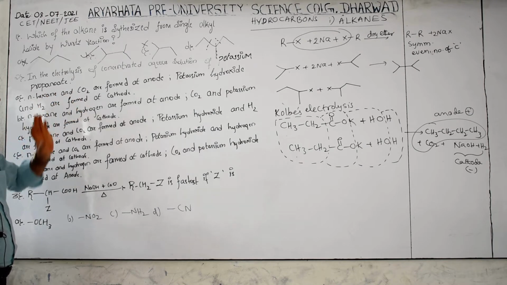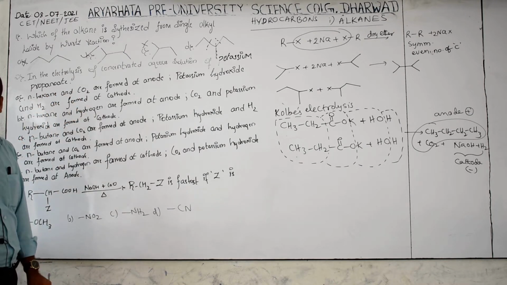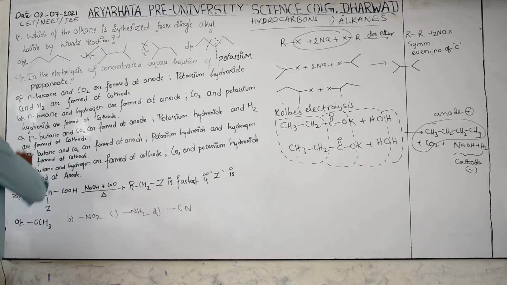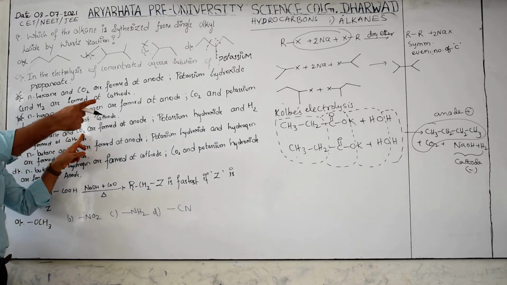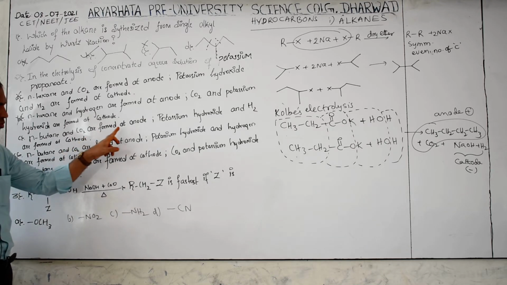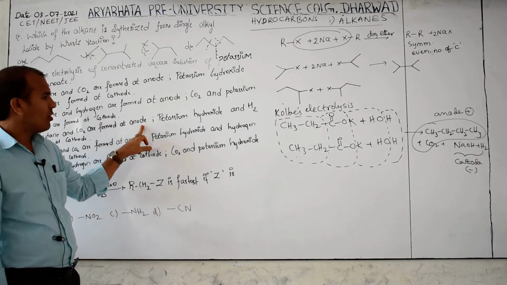N-hexane and CO2 are formed. Hexane means how many carbons? But here how many are there? 4. Then this is wrong. N-hexane, no need to read. This is also wrong. Then C. What is that? N-butane and CO2. N-butane is there. N means normal chain only. N-butane and CO2 are formed at the anode.